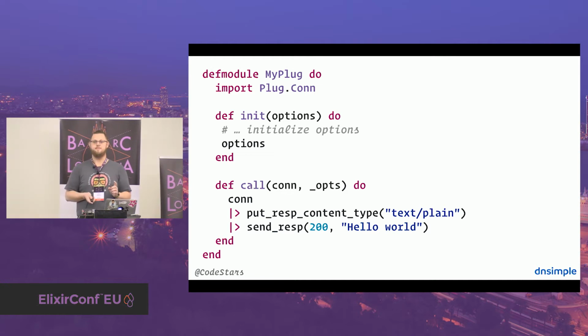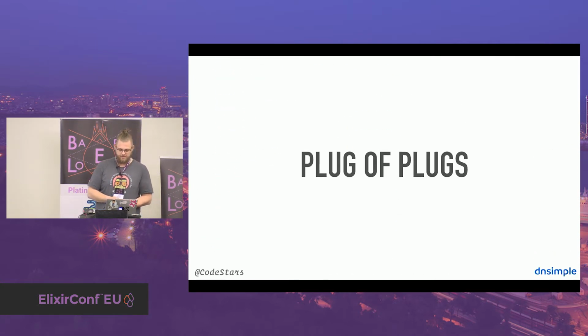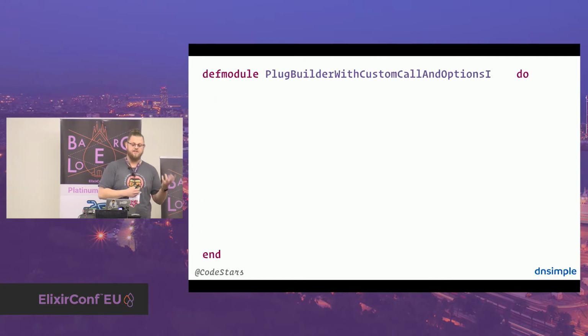There's a key piece missing, which I like to call the plug of plugs. And the plug of plugs is basically a way that plug gives you to combine multiple plugs into a single one. And that way you can compose really huge apps.